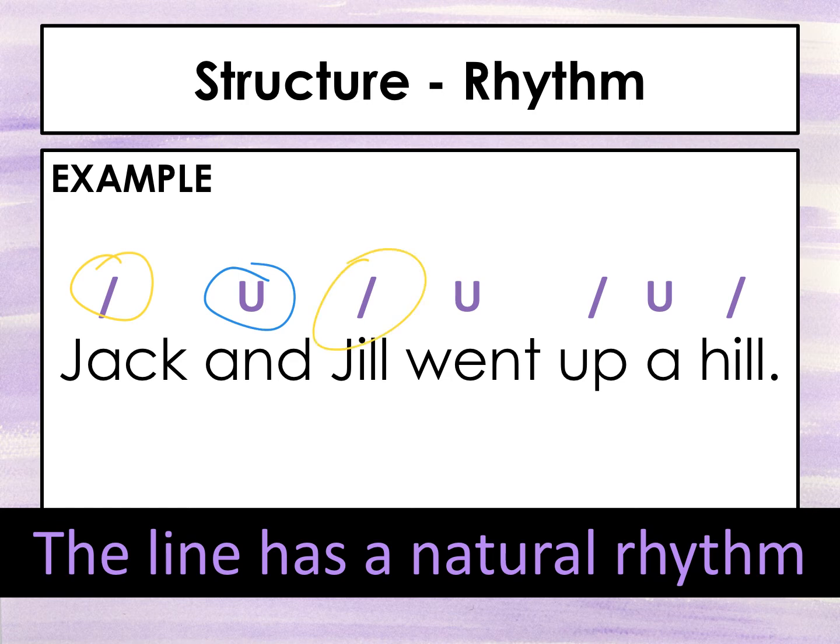We put a lot of emphasis on it. Went. Went is pretty normal. So it's unstressed. We're not putting emphasis on it. Up. Up is stressed. A, we don't want to put stress on A because that sounds silly. And then hill. So this one has a pretty natural rhythm because it goes stressed, unstressed, stressed, unstressed, stressed, unstressed, stressed.